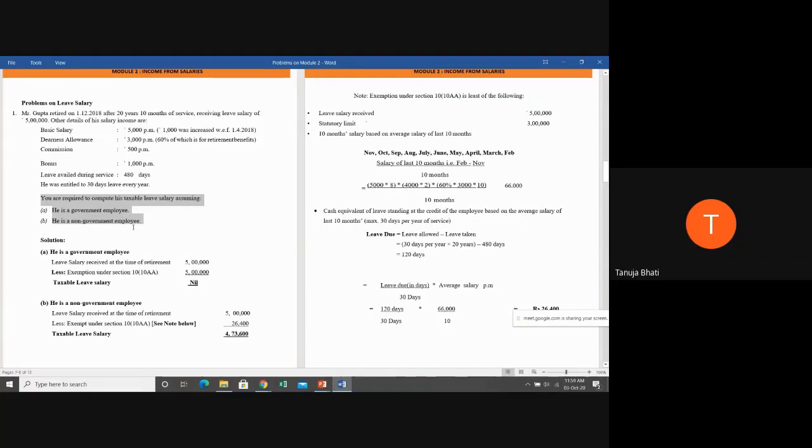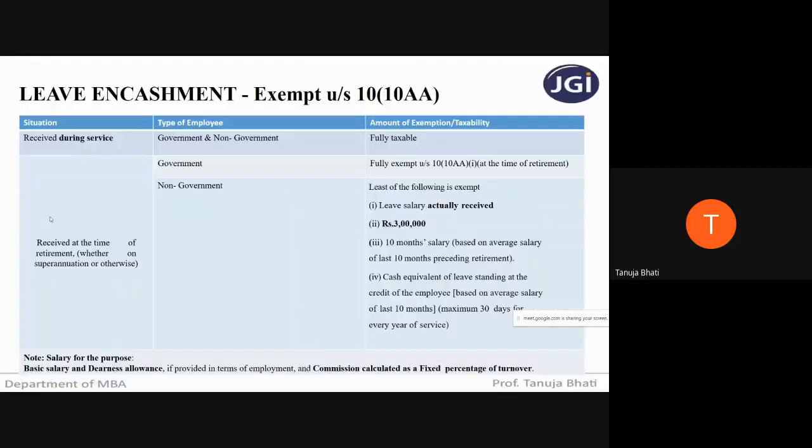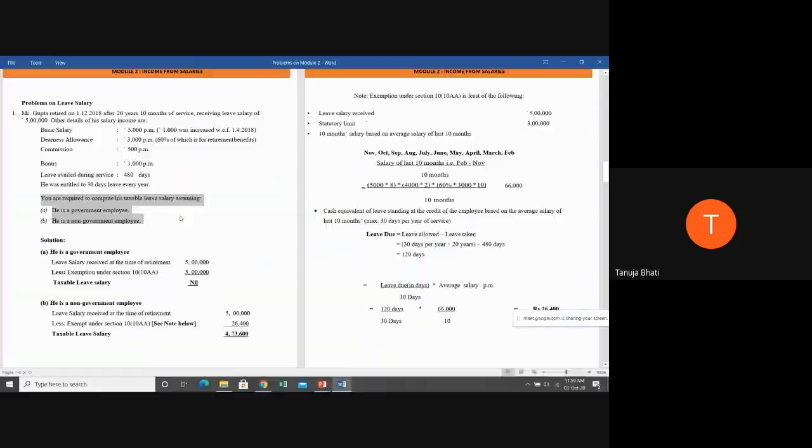Let us quickly go through the provision. If the leave salary is received at the time of retirement, and if it is a government employee, it is fully exempt. So in our case one, assuming Mr. Gupta is a government employee, leave salary received at the time of retirement is rupees 5 lakh, and 100% exemption is given if he is a government employee.